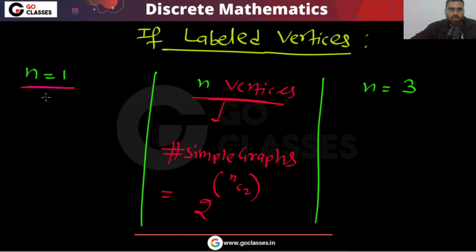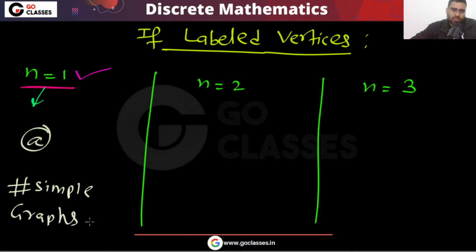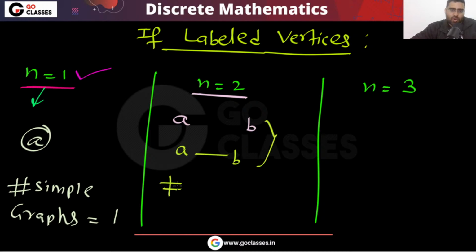So you can easily solve it using this formula. With one vertex, only one graph you can create. That is a simple corner case. So the number of simple graphs that you can create is only one. If you have two vertices, a comma b, there are two graphs you can create, right? Either you can create this graph or this graph. So the number of simple graphs will be 2.